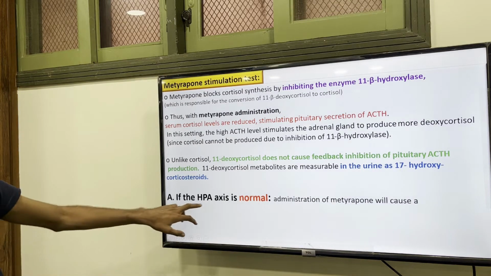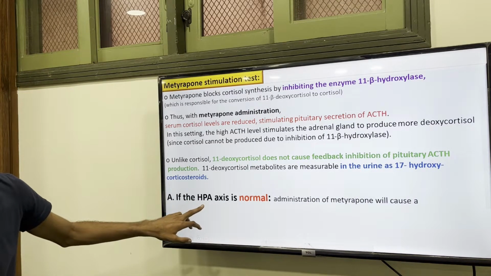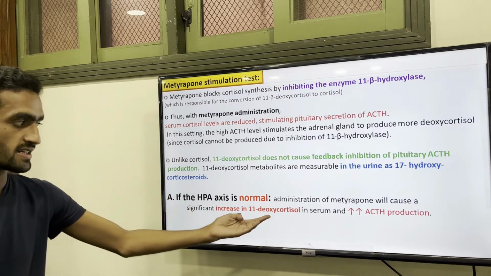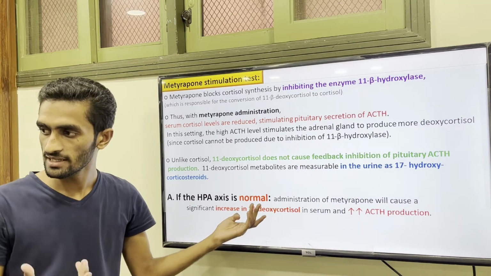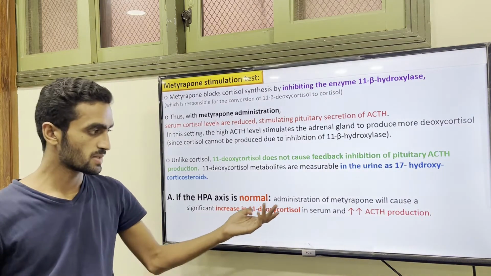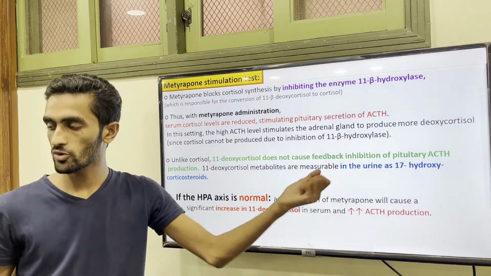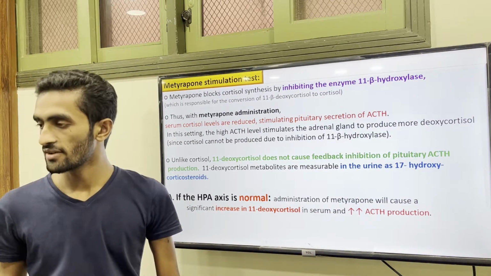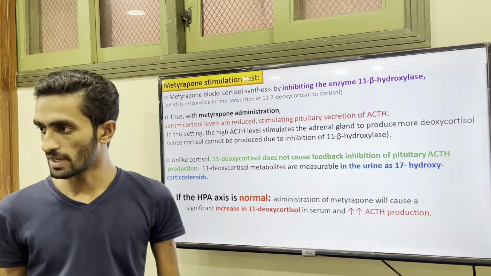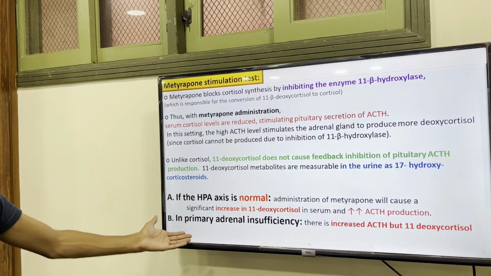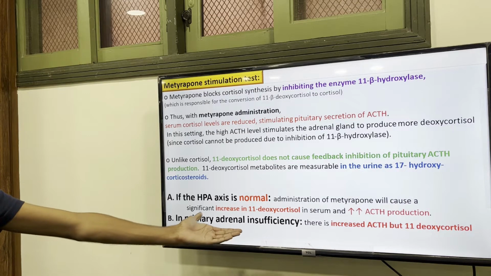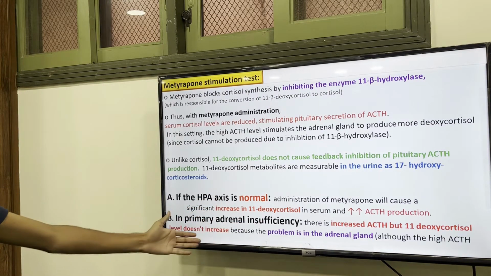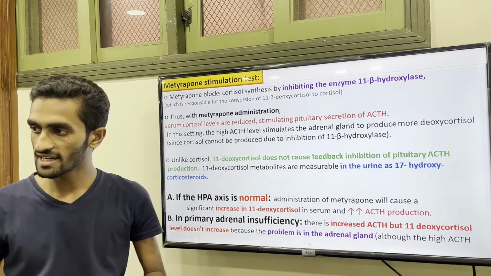We can see their metabolites, the breakdown products, in the urine, because there is a high level. If the HPA, the hypothalamic pituitary axis, is normal, then by giving this administration our cortisol level, the 11-deoxycortisol, will increase, because ACTH production also increases and does not decrease, since cortisol is not synthesized and not sending feedback. In primary adrenal insufficiency, ACTH increases, but the level does not increase because of the adrenal problem.